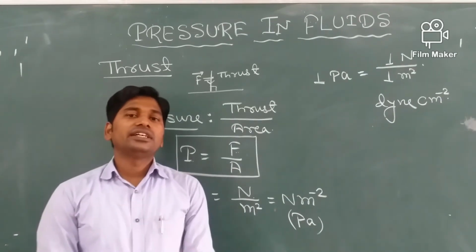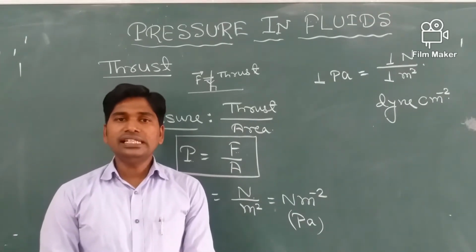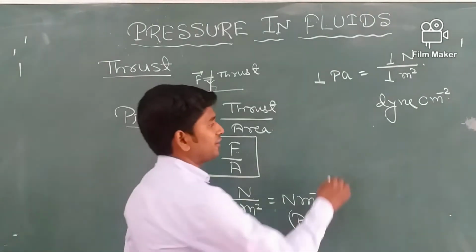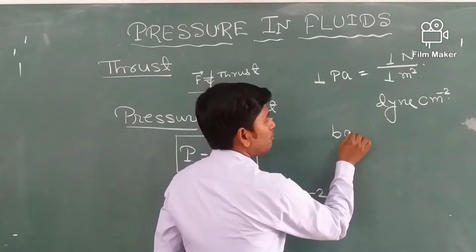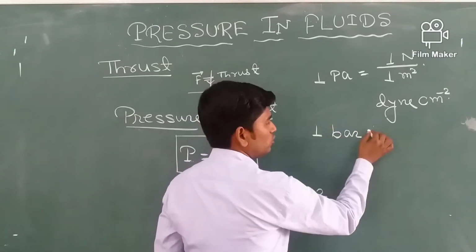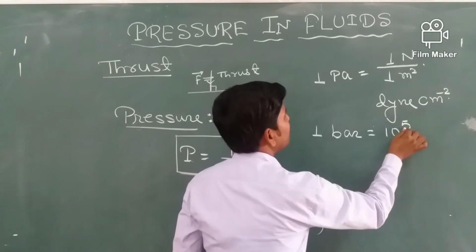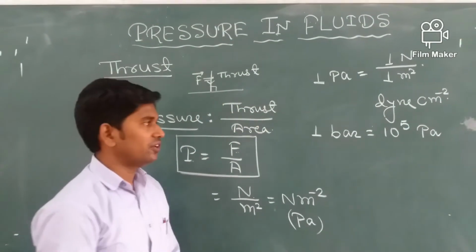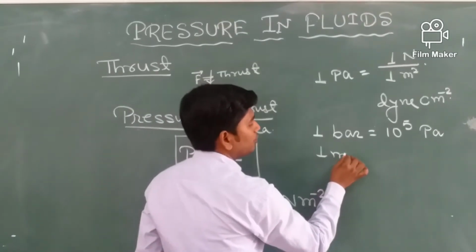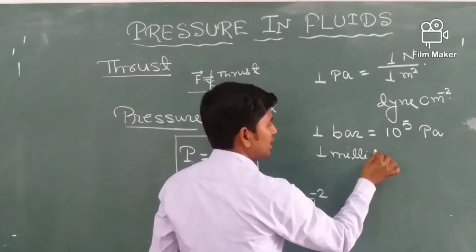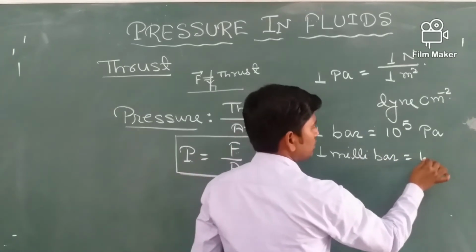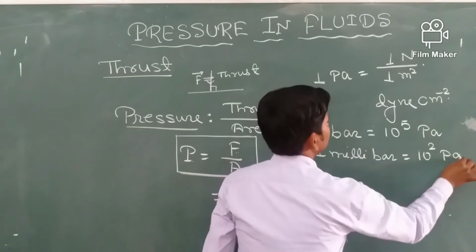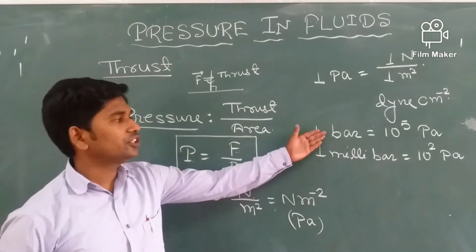Pressure is also measured in some other units like bar. 1 bar is equal to 10 to the power 5 Pascal. So bar is a bigger unit of pressure, or we can use 1 millibar. 1 millibar is equal to 10 to the power 2 Pascal.